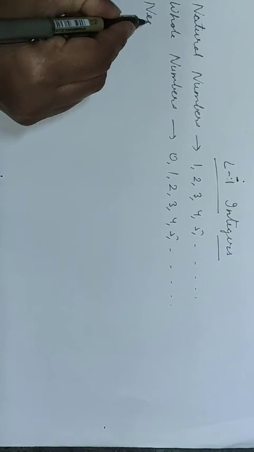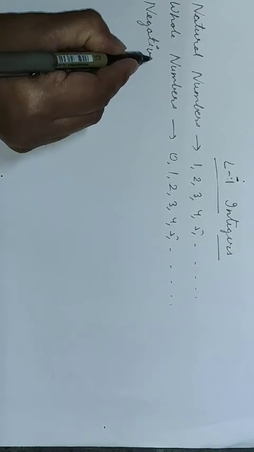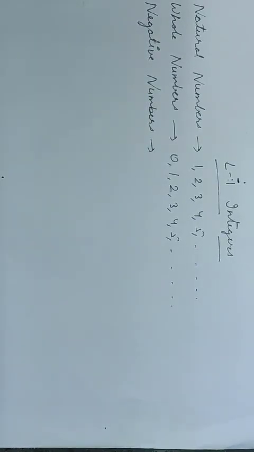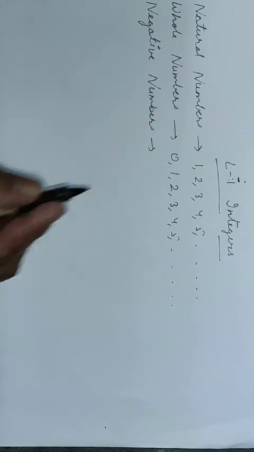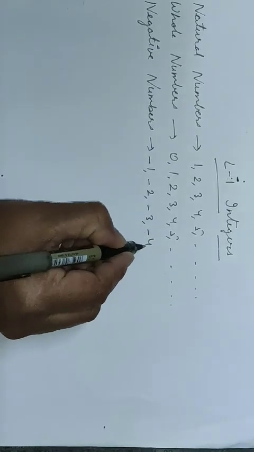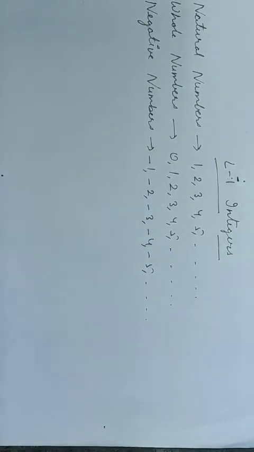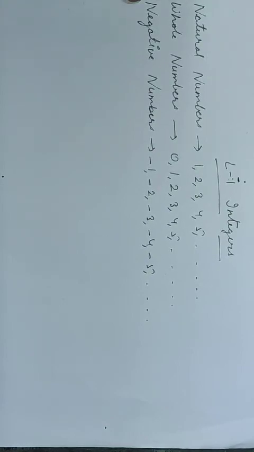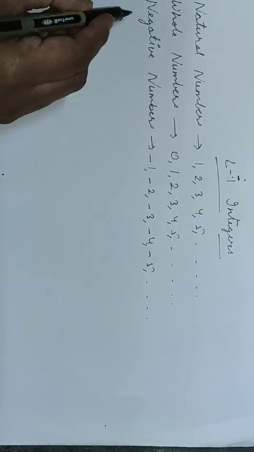Next is negative numbers. Negative numbers. Look at natural numbers. If I put a sign of minus before these numbers, they become negative. For example, minus 1, minus 2, minus 3, minus 4, minus 5 and so on. So these are called negative numbers. Now, if I take a collection of whole numbers as well as negative numbers, it becomes integers.